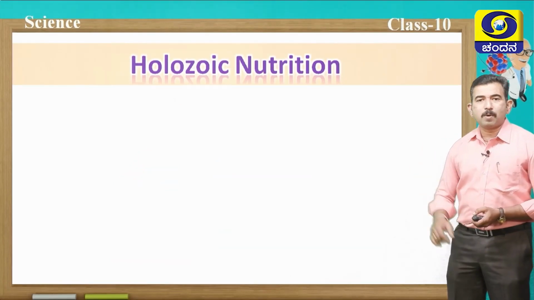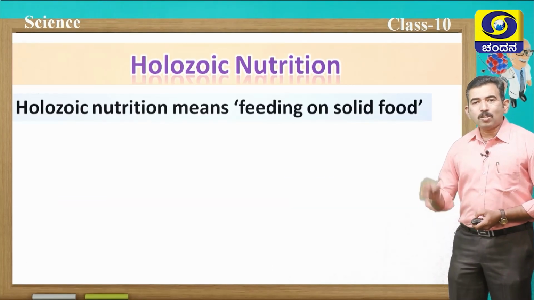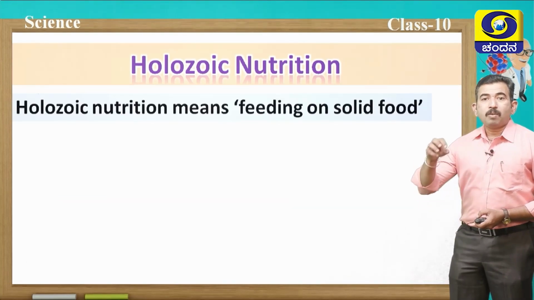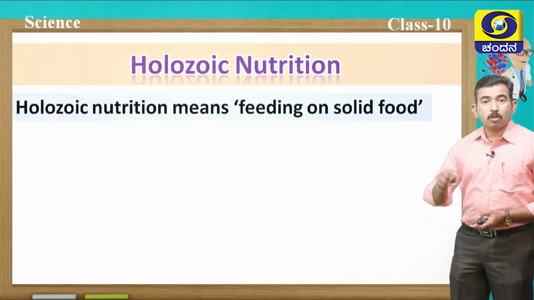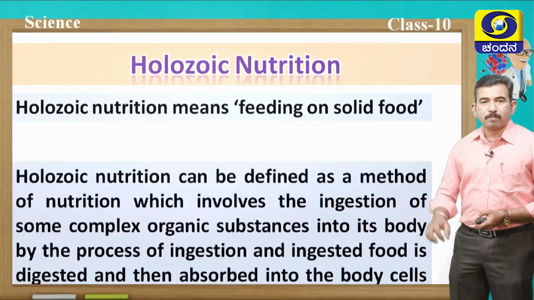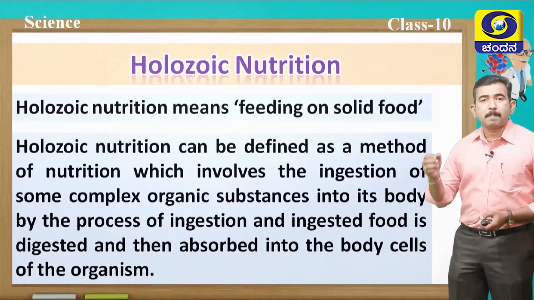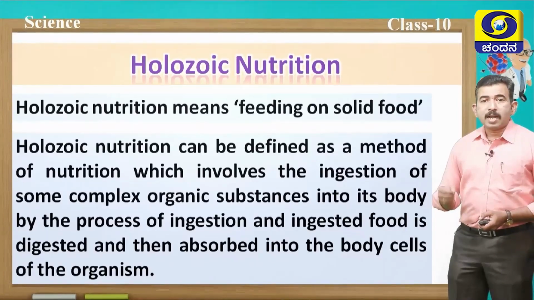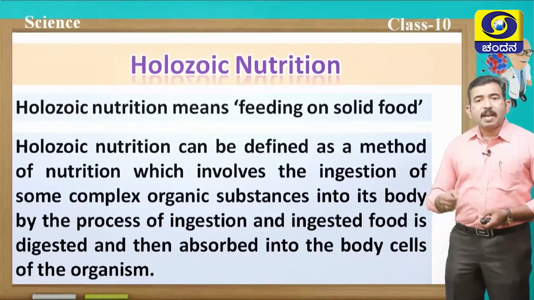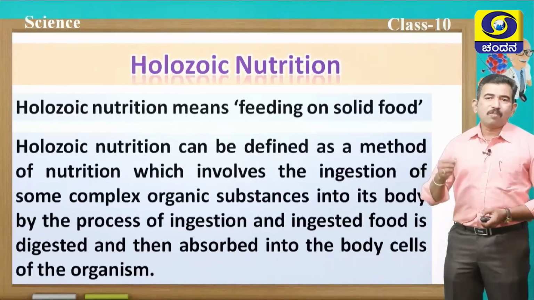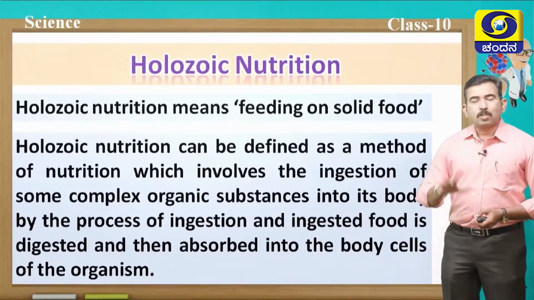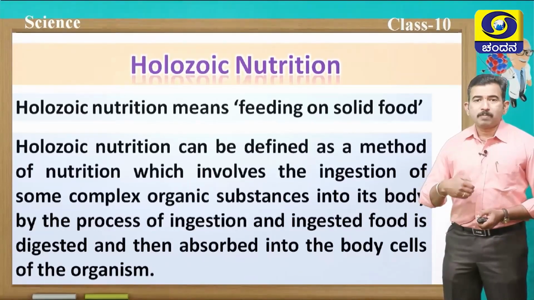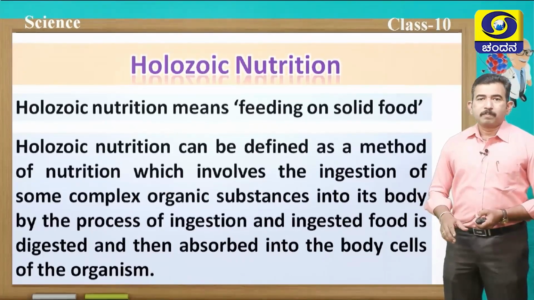Now, let us first discuss holozoic nutrition. In holozoic nutrition, organisms feed on solid food. So, holozoic nutrition means feeding on solid food. Holozoic nutrition can be defined as a method of nutrition which involves the ingestion of some complex organic substances into the body of an organism, and the ingested food is digested and then absorbed by the body cells of the organism. So, in most of the animals including human beings, this type of nutrition takes place.